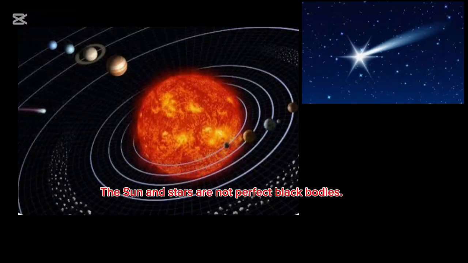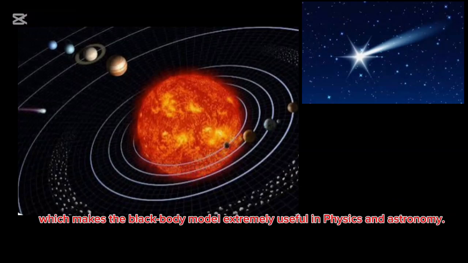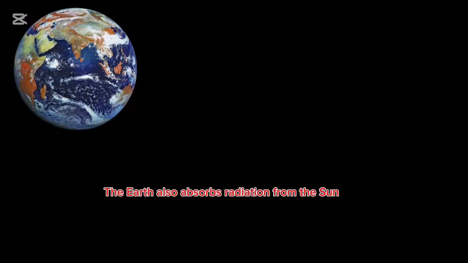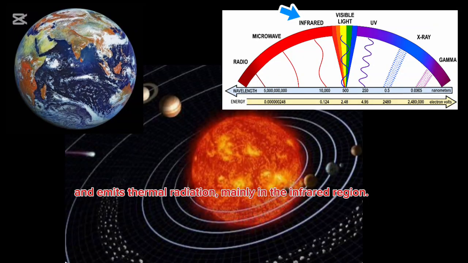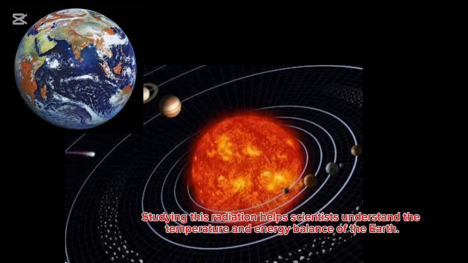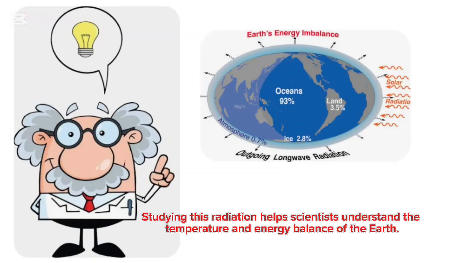The sun and the stars are not perfect blackbodies. However, their radiation can often be approximated by blackbody radiation, which makes the blackbody model extremely useful in physics and astronomy. The Earth also absorbs radiation from the sun and emits thermal radiation, mainly in the infrared region. Studying this radiation helps scientists understand the temperature and energy balance of the Earth.